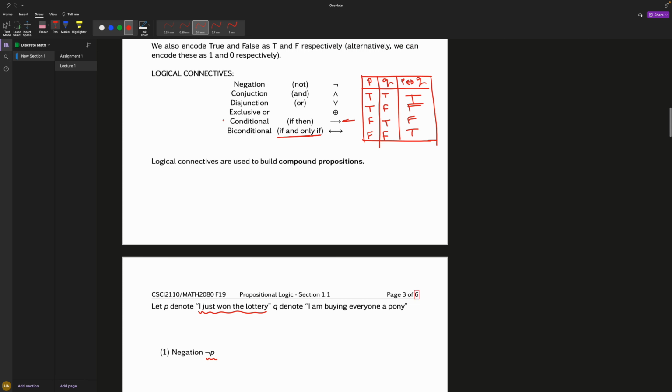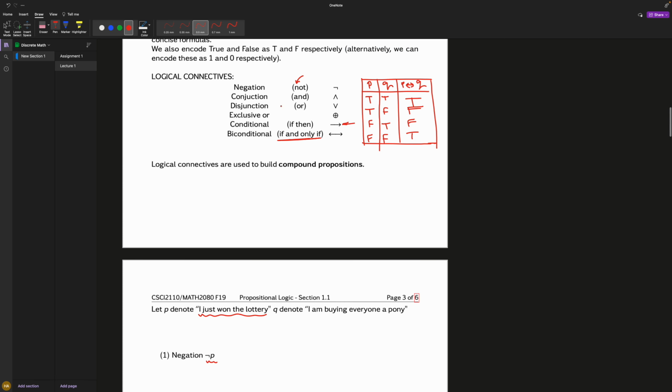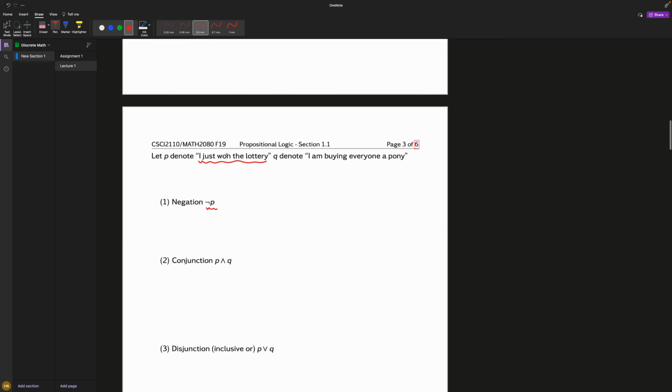Not P. If you remember up here, we said when you not something, you make it the opposite of what it is. So if you just won the lottery and you want to negate it, then you just say I did not win the lottery. So it's pretty simple at this level, but it does get a little bit spicier, but nothing you can't do.